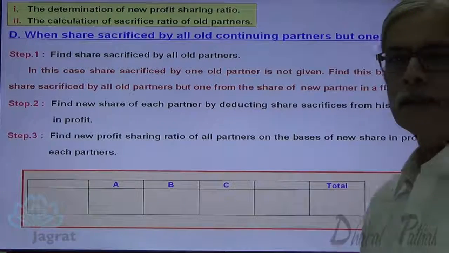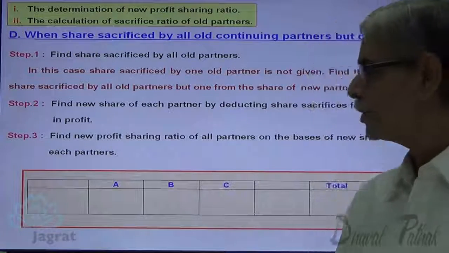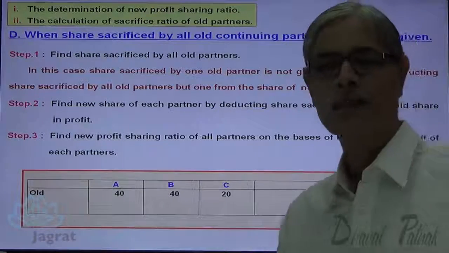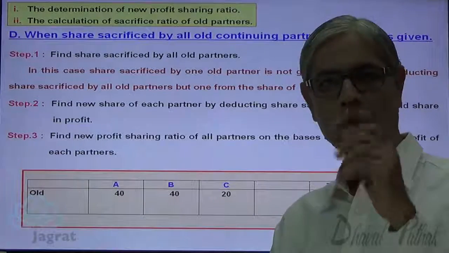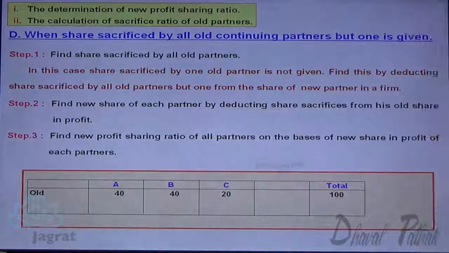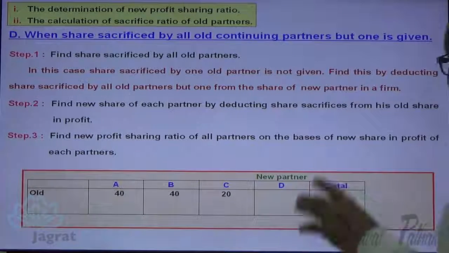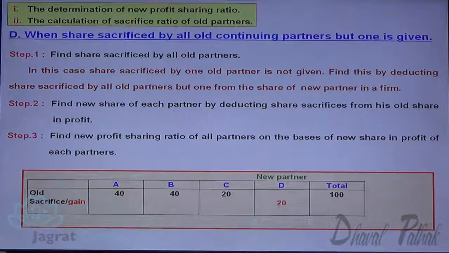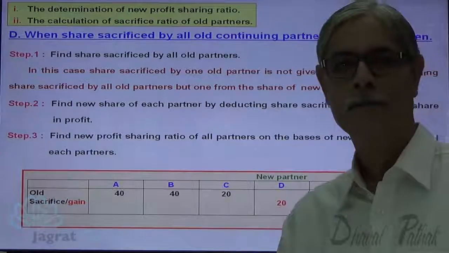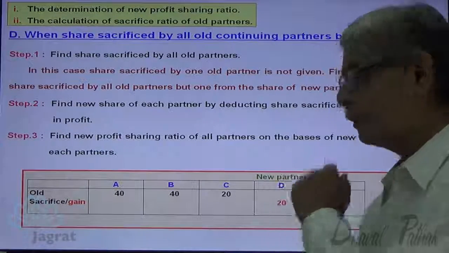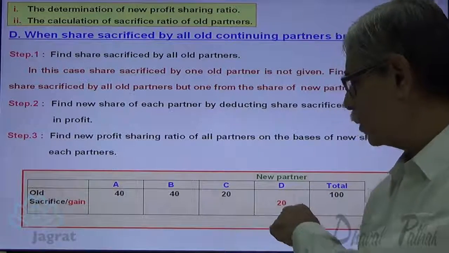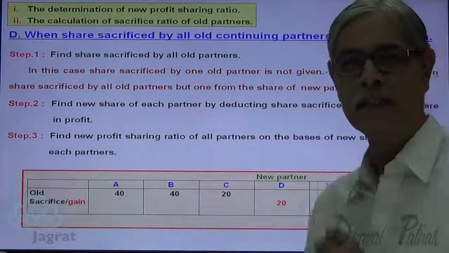A, B, C are the partners. They share profits and losses in the ratio of 40%, 40% and 20%. This is how they used to share the profits in the firm. Now you are given a new partner. D is admitted. What is the share of D in profit? 20%. Now D got 20%. Now this 20% is received by D from A, B and C.